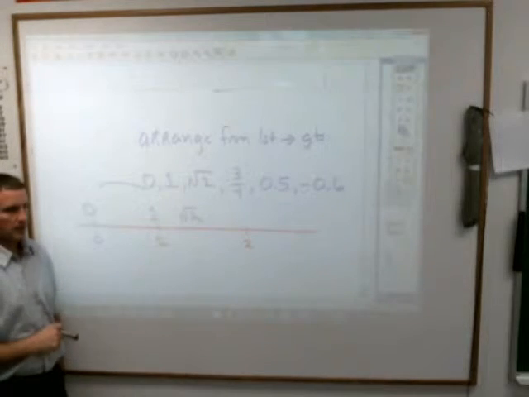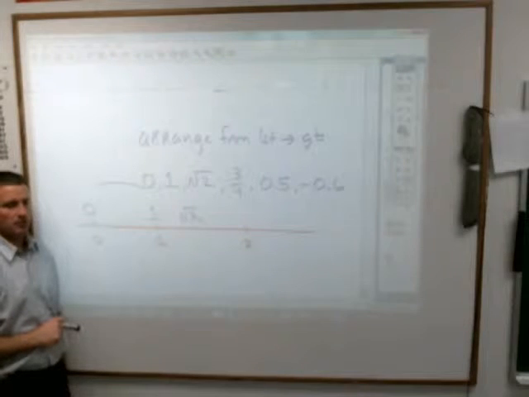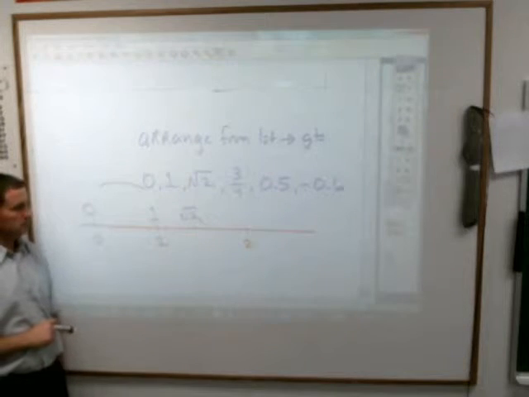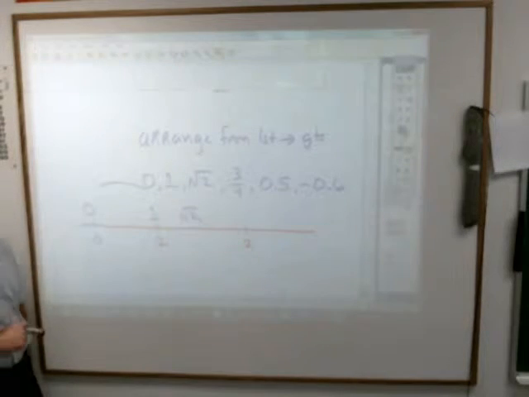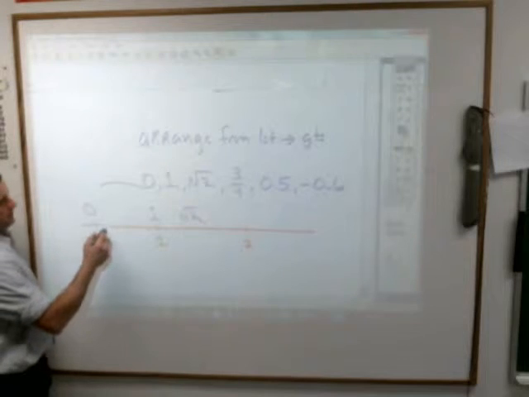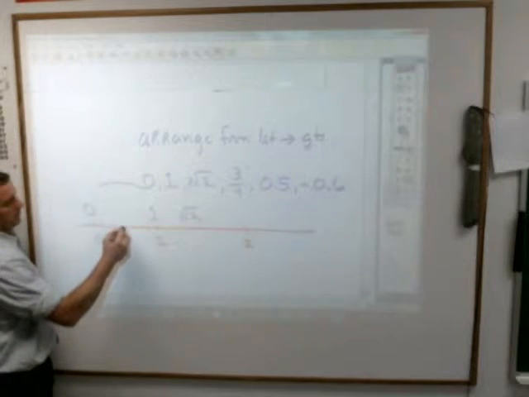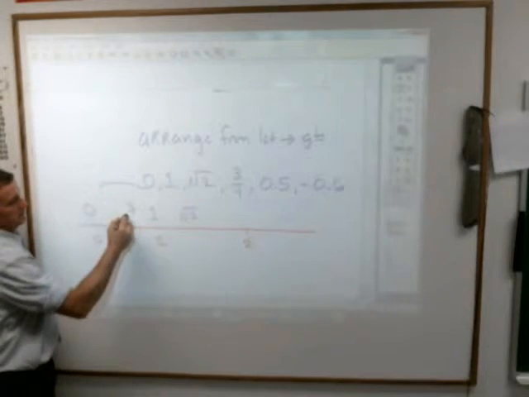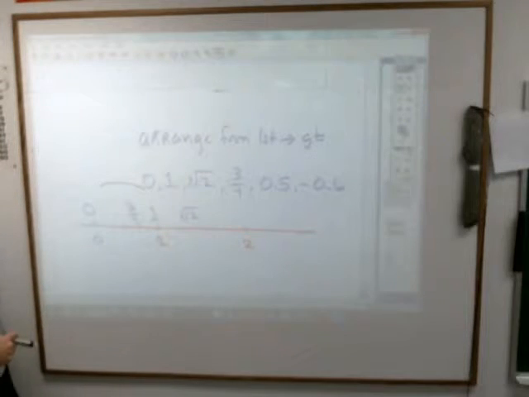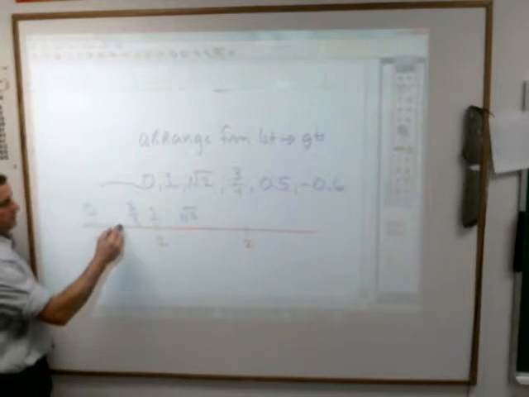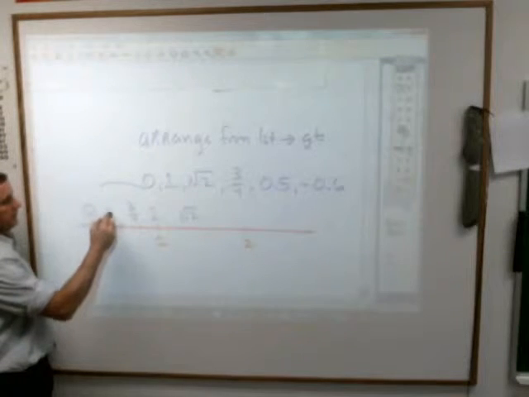3/4. Where would that fraction 3/4 probably fit? Sometimes it's good to think about it as a decimal. Jacob? 3/4 is between 0 and 1. 3/4 is probably close to right here. 0.5. Evan, where's 0.5? Before 3/4. Well, it's the same as the fraction 1/2, so it'd have to fall right here.